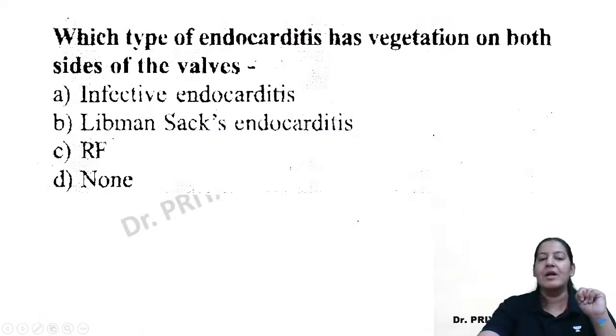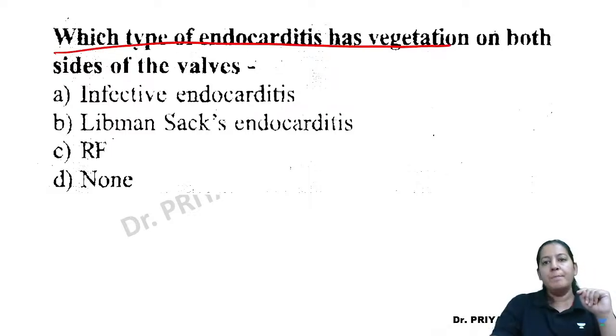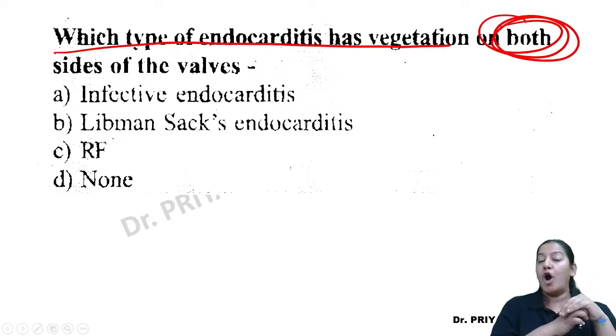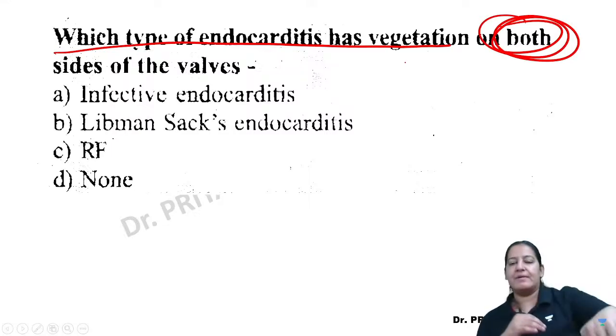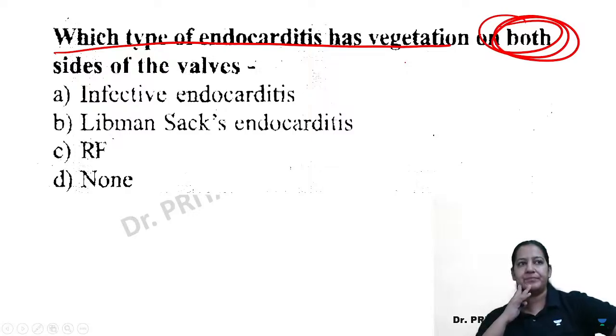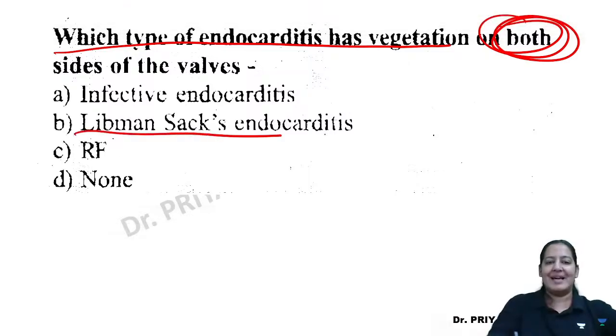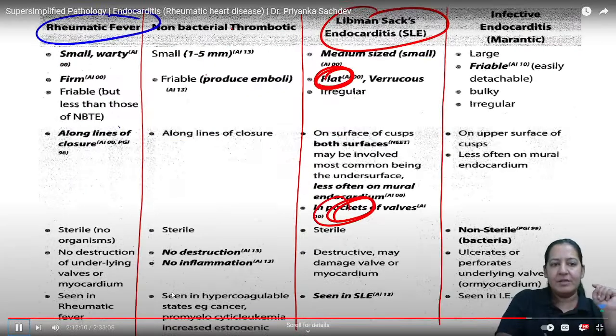Yes, Ayush, very good. This is the next question in front of you. Which type of endocarditis has vegetations on both sides of the wall? Upper surface as well as lower surface, upper and lower, both sides of the wall. What is your answer now? So again the answer is Libman-Sacks.